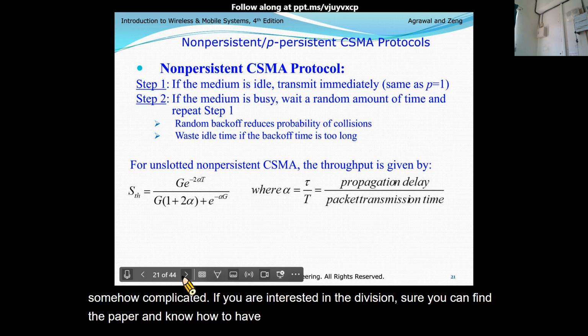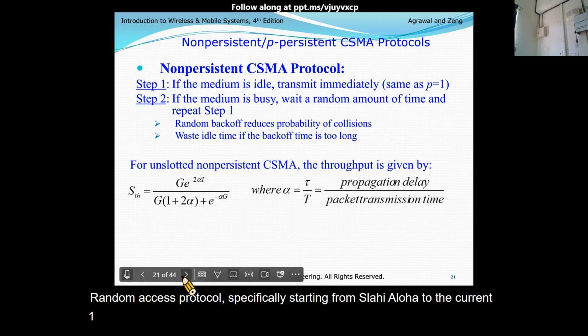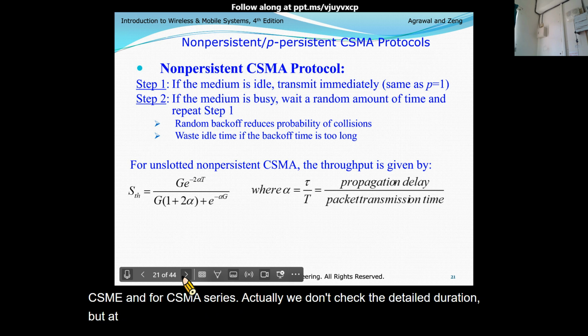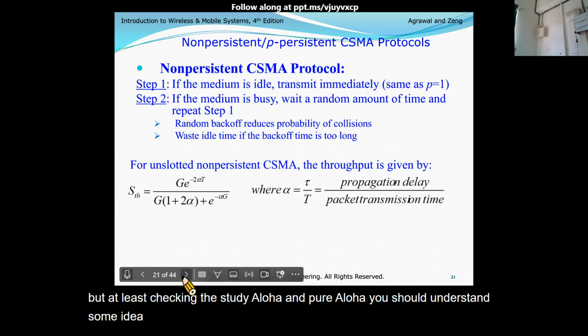All right, that's all. So this is the discussion of random access protocols, specifically starting from Slotted Aloha to the current one, CSMA. And for the CSMA series, we don't check the detailed derivation, but at least for Slotted Aloha and Pure Aloha, you should understand some ideas. Is the slotted version better or the unslotted version better? At least the slotted version is better.